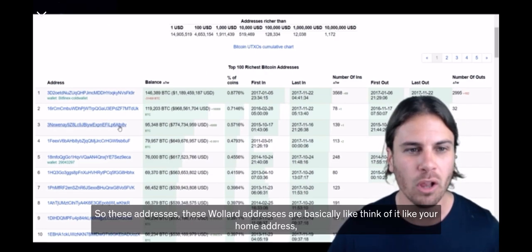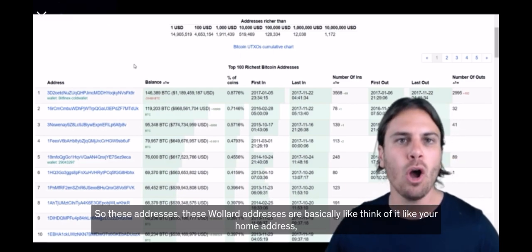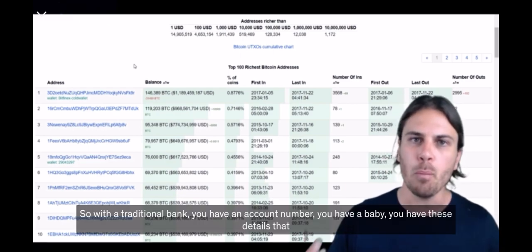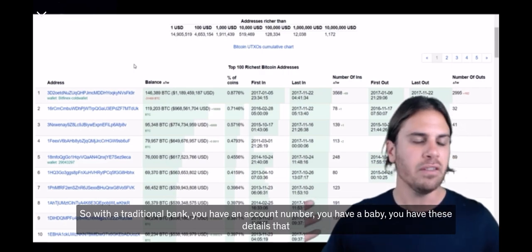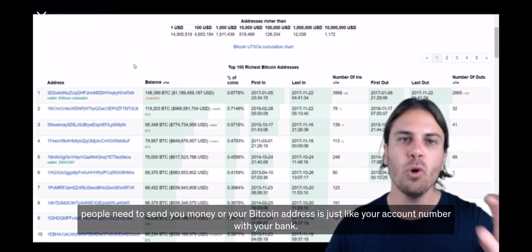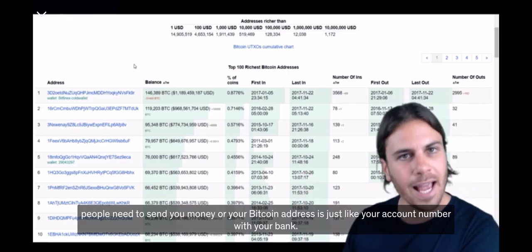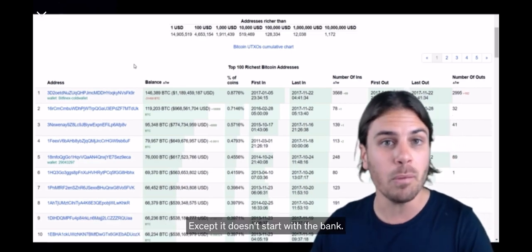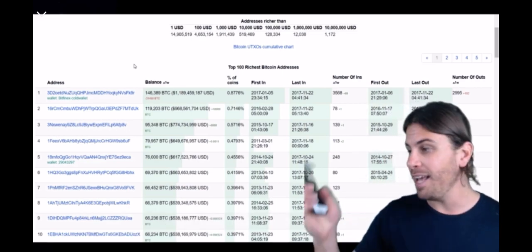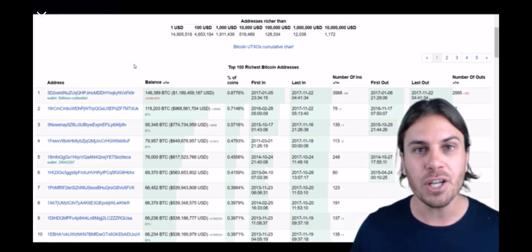So these wallet addresses are basically like your home address, but for your Bitcoin. With a traditional bank, you have an account number, you have a BSB, you have these details that people need to send you money. Well, your Bitcoin address is just like your account number with your bank, except it doesn't sit with the bank, it sits with you. You control it. And it's on your phone or it's on your computer. No one else is in control other than you.